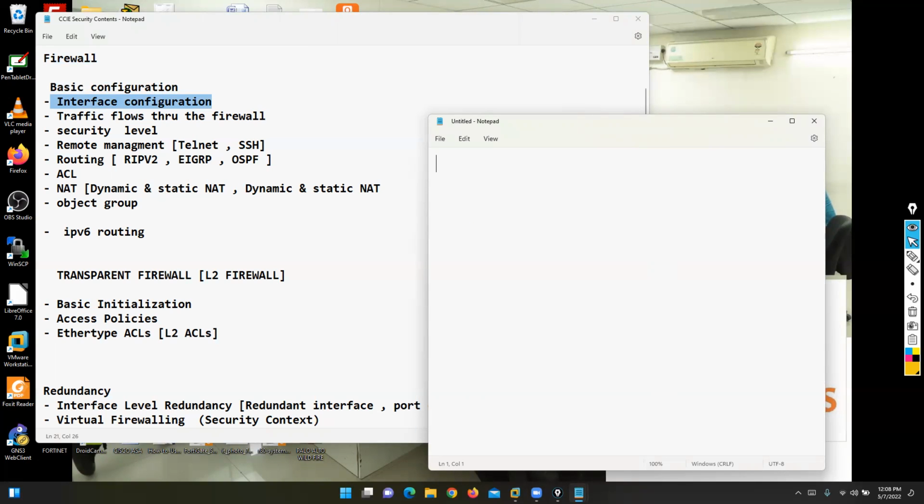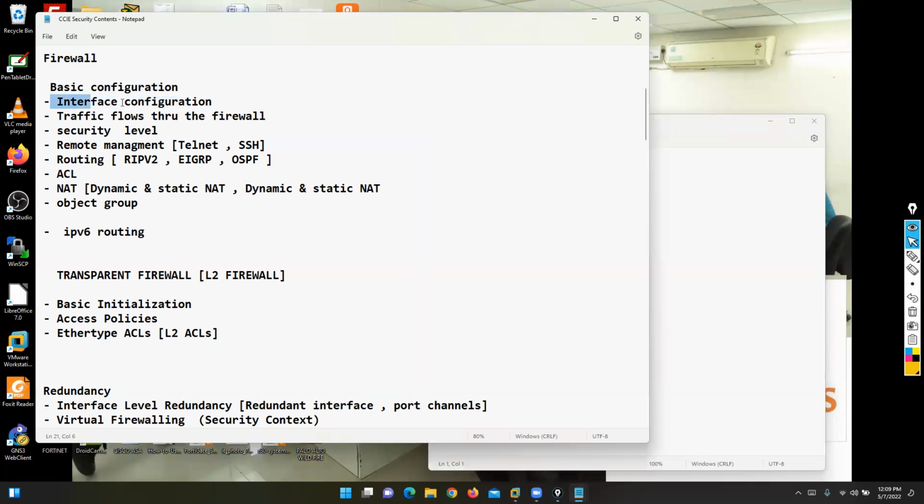In case you want to configure logical interfaces, like loopback interface, we cannot create loopback on Cisco ASA firewall. But I'm talking about redundant interface and EtherChannel options. I'm talking about logical interfaces. So either you can configure physical interfaces as per your requirement, or you can configure logical interfaces as per your requirement. We can discuss how to configure interfaces in the interface configuration option. Then we can move on to the traffic flow.